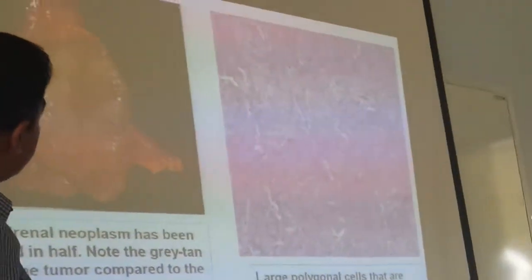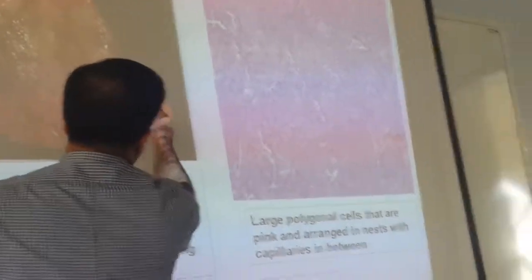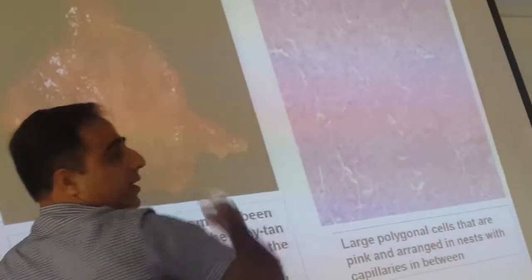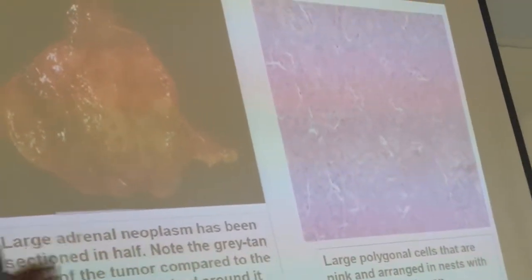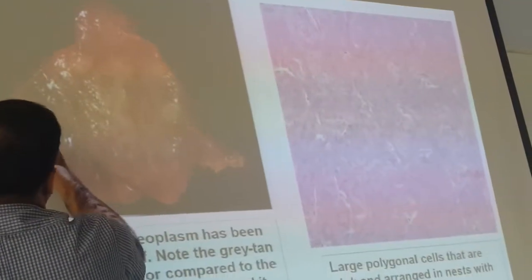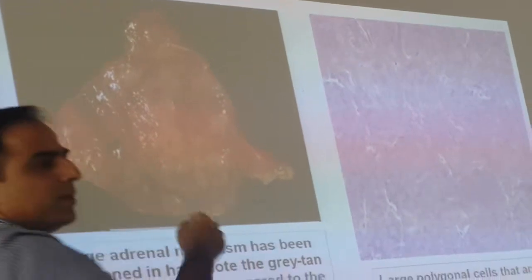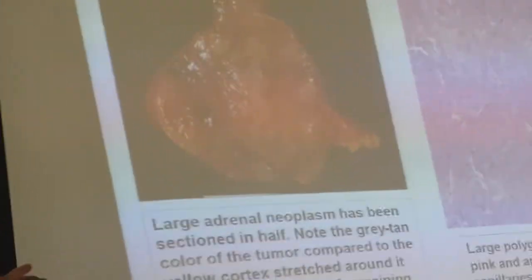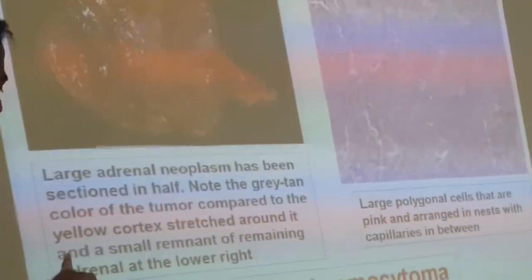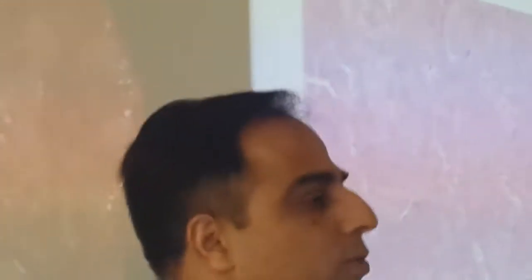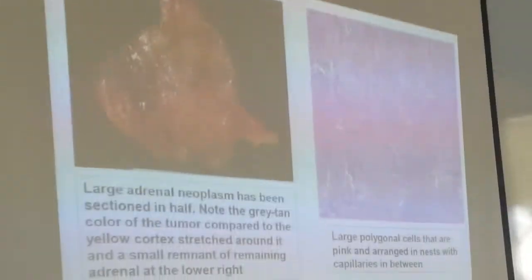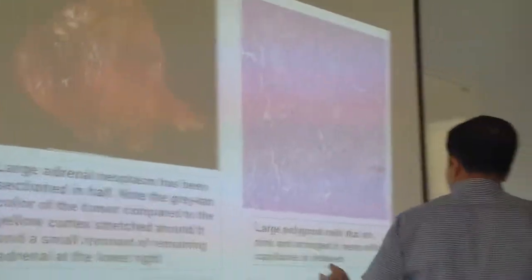Where do you find the yellow cortex? Here, this portion. This is the normal portion, but this whole is tumor. Here you can find only a small strip of the yellow cortex. This is the normal part, and a small remnant of the remaining adrenal at the lower level. This is the small adrenal, and this is the tumor. So it has arisen from the medulla of this adrenal gland.